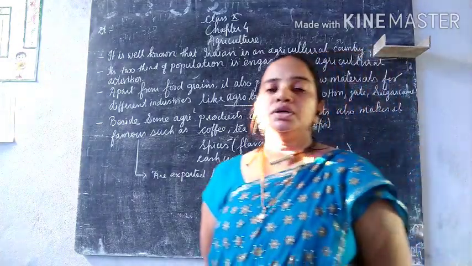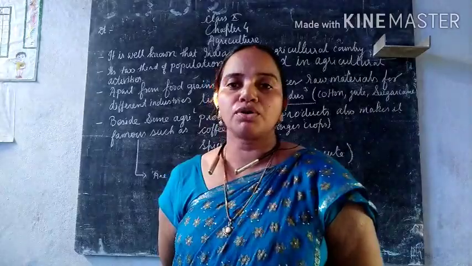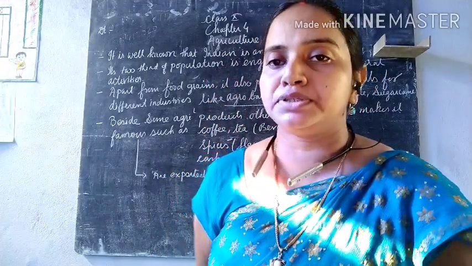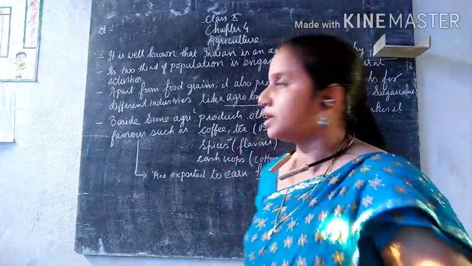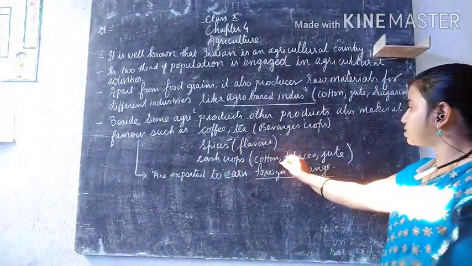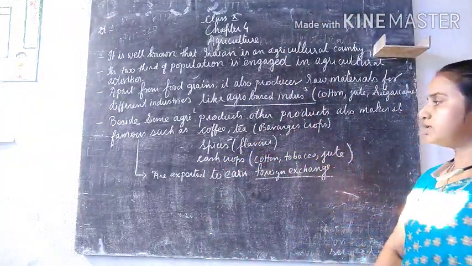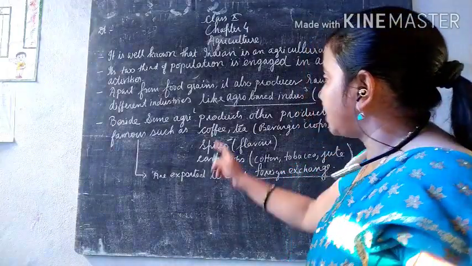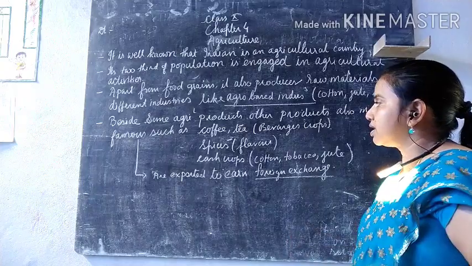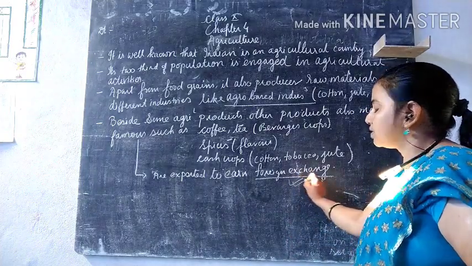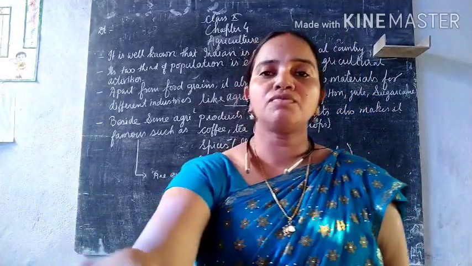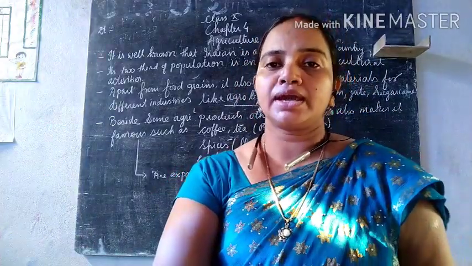What are cash crops? The crops which are not used as eatable but are used for selling purposes are known as cash crops. Cotton, tobacco and jute are cash crops. When we export these different products, in return we get foreign exchange. So this is how we saw the importance of agriculture.